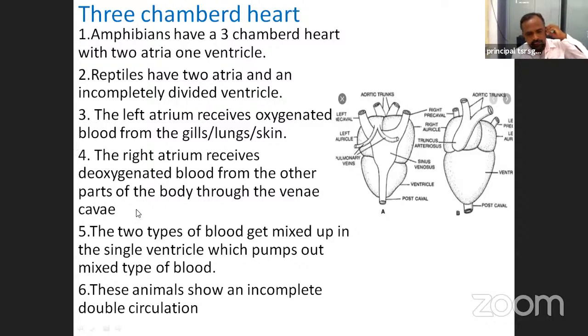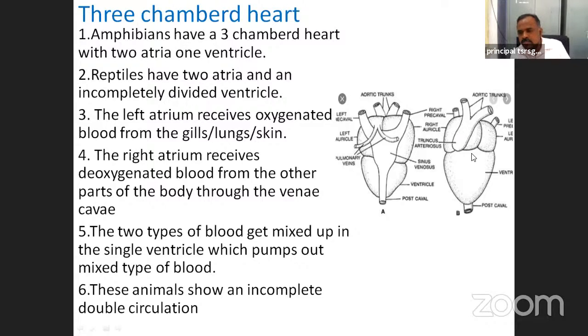Next, the two types of blood are mixed up in the single ventricle, which pumps out mixed type of blood. This is the left atrium, this is the right atrium. The left atrium receives oxygenated blood, the right atrium deoxygenated blood.